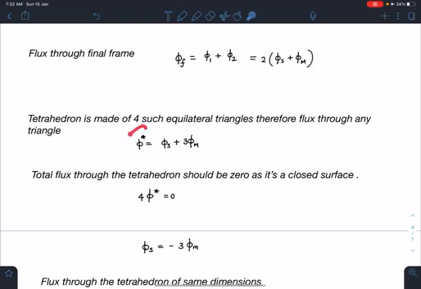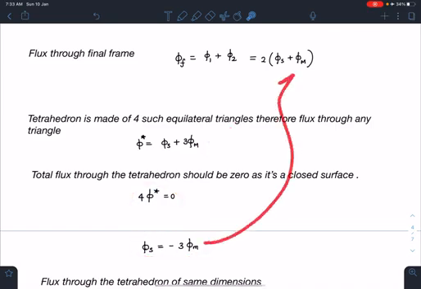This is the flux passing through any one face, and there are four such faces. So the total flux through the tetrahedron I can write as 4 phi star. 4 phi star must be 0 because it's a closed surface. This is nothing but Gauss theorem for magnetism. So from here I get phi star to be 0, or phi self is equal to minus 3 phi m.